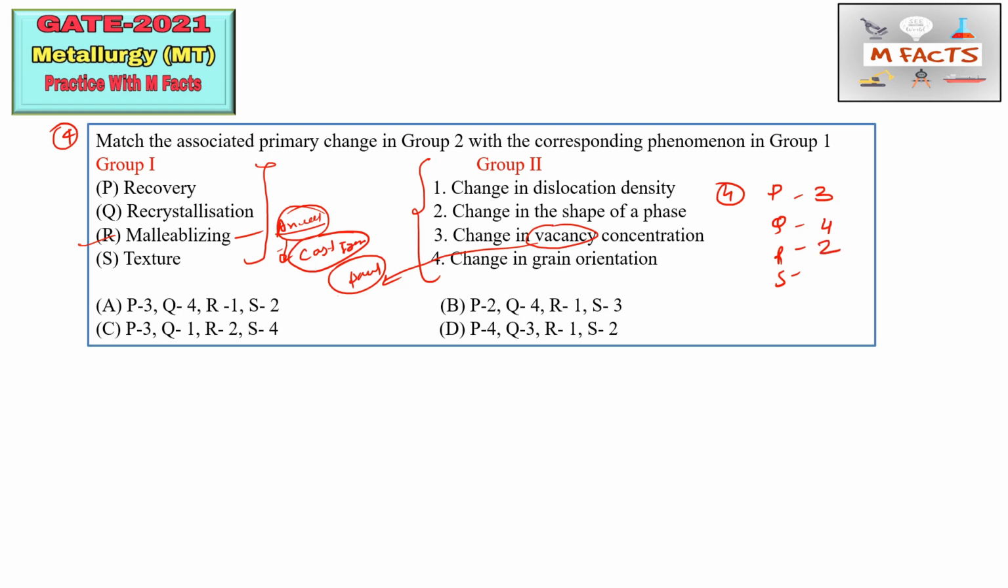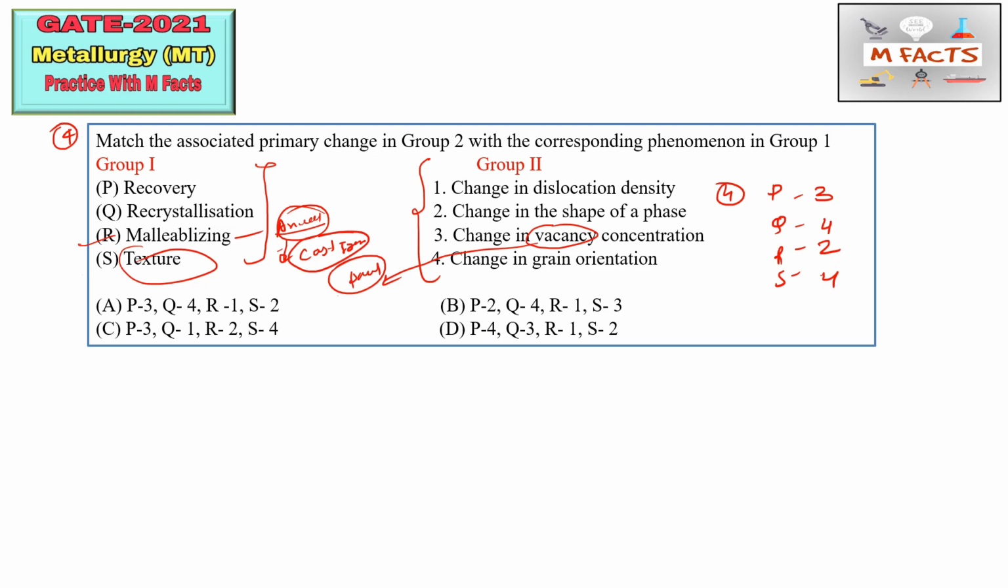And the next is texture. Texture is basically a change in the grain orientation. How the grain orientation takes place is studied under this, and that is known as texture. Sometimes you have heard about texture analysis, which is related to the grain orientation change. So S we can match through 4.